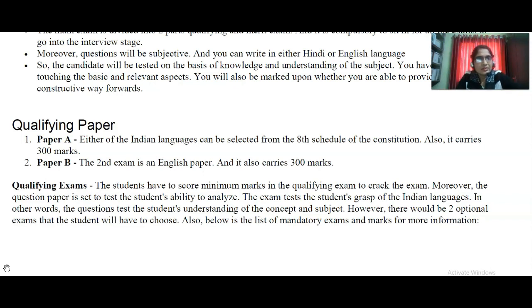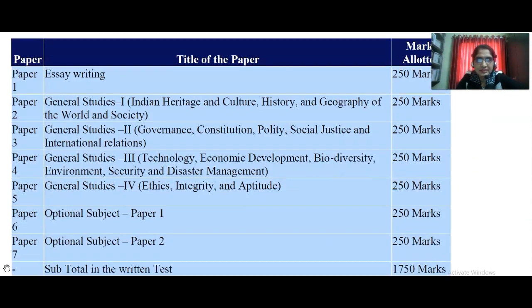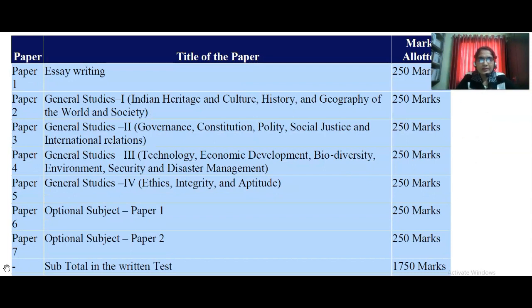Below is the list of the mandatory exams and marks for more information. The compulsory exams and marks are there. We'll see that. Paper 1, essay writing, 250 marks. Paper 2, general studies 1: Indian heritage and culture, history and geography of the world and society, 250 marks.